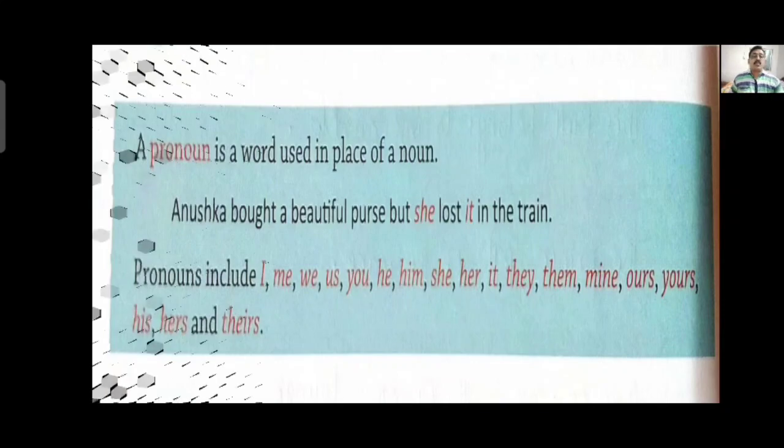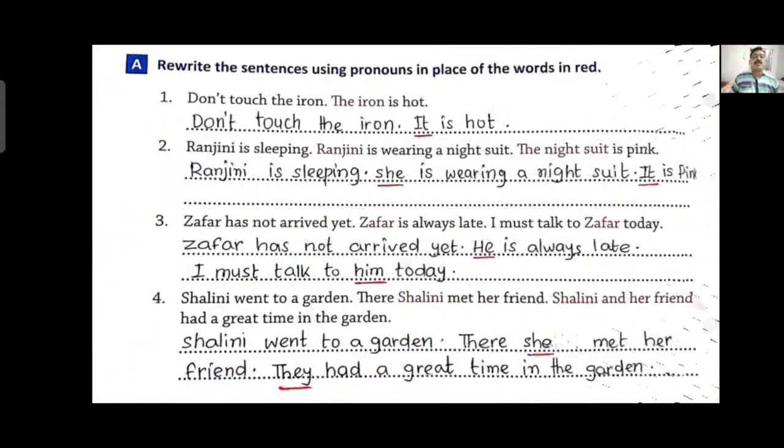Now we will know about the first exercise we will do here. Rewrite the sentence using pronoun in place of the noun word in red. Don't touch the iron. The iron is hot. Here you have to write the sentence changing the noun into pronoun. So first one is, don't touch the iron, the iron is hot. Answer will be, don't touch the iron, it is hot. As iron is a non-living thing, you have to use it. If it is a singular noun, you have to use it.